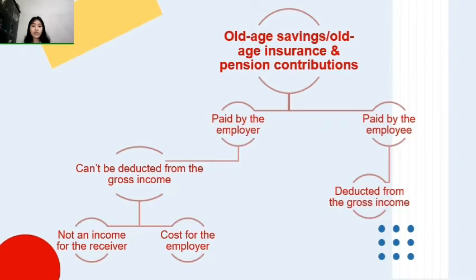For the pension contributions, if paid by employer or by the company, it is 2% from the gross income, and it also will be equal for the net payroll for the employee later, and if paid by the employee, this will reduce the income in the taxable income later, 1% from the gross income.